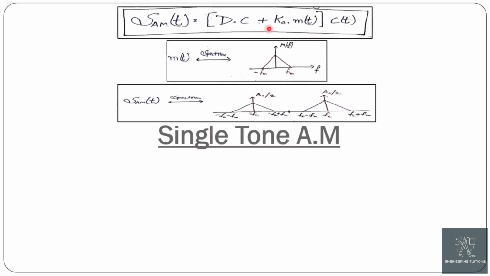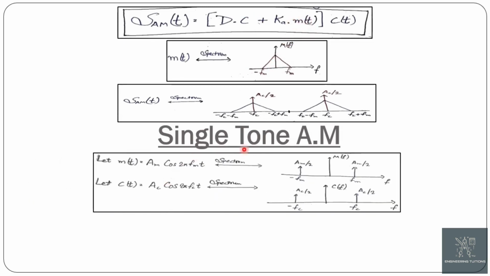Now single tone AM. Till now we have only discussed generalized AM. In that part we did not discuss any frequency component in the message signal. Single tone AM is the one in which the message signal consists of a single frequency component. Like here, let m(t) is equal to A_m cos 2πf_m t, whose spectrum will look like this, and c(t) is equal to A_c cos 2πf_c t, the carrier, whose spectrum will look like this.